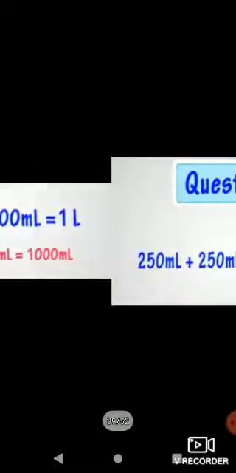Now here is a question. Can you say 2 L is how many ml? It is simple. 1 L is equal to 1000 ml. So we can say 2 L is equal to 2000 ml. Or 500 ml plus 500 ml is equal to 1 L or 1000 ml, and 250 ml plus 250 ml plus 500 ml is equal to 1 L or 1000 ml.